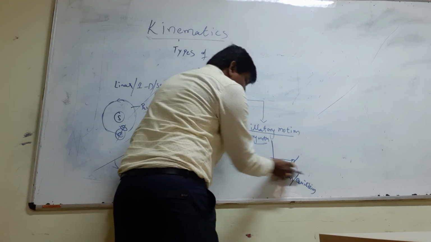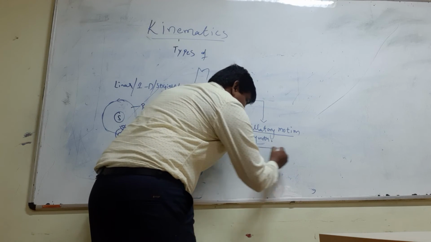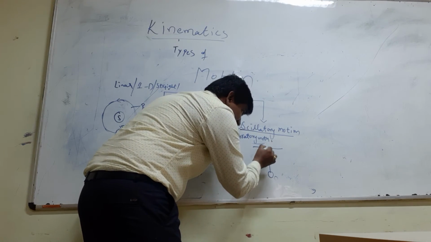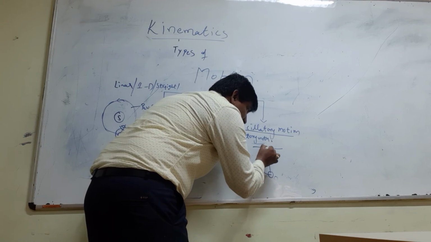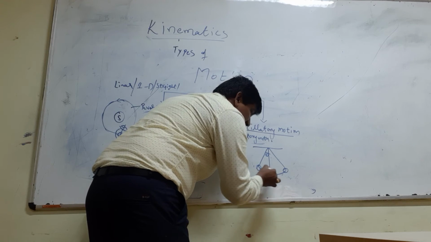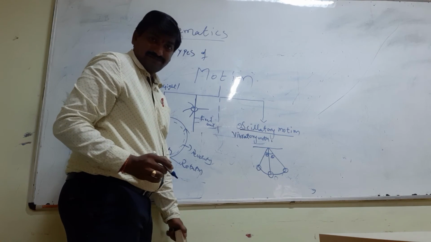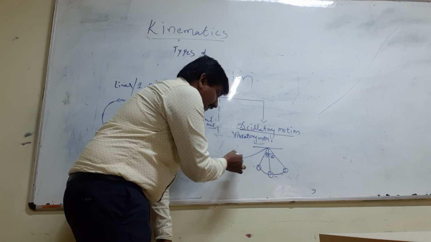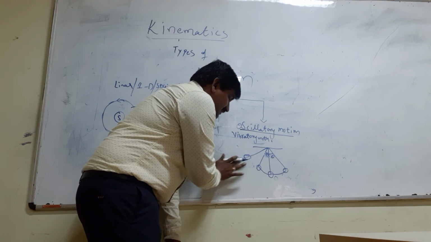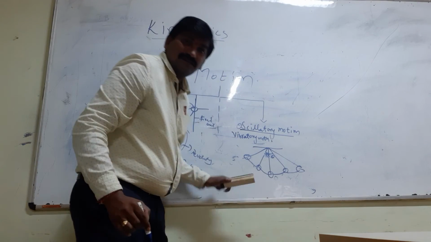When an object is oscillating, it is displacing with a small angle. That's why we call it oscillatory motion. If it is not a small angle, sometimes the object will move a larger distance in a random motion.